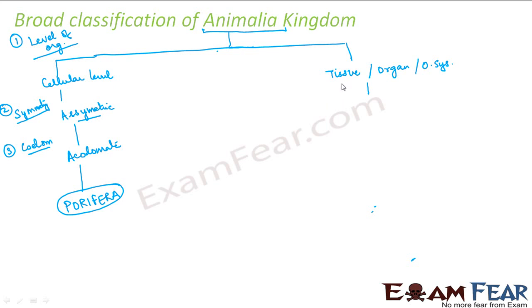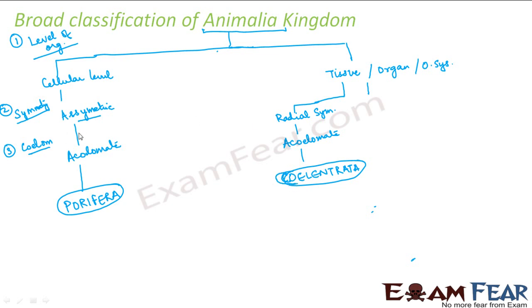Now, tissue level of organization with radial symmetry and acoelomate, what were they? They were coelentrates. So this was the next phylum.